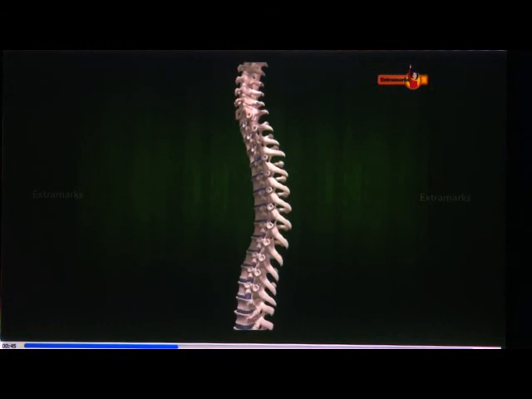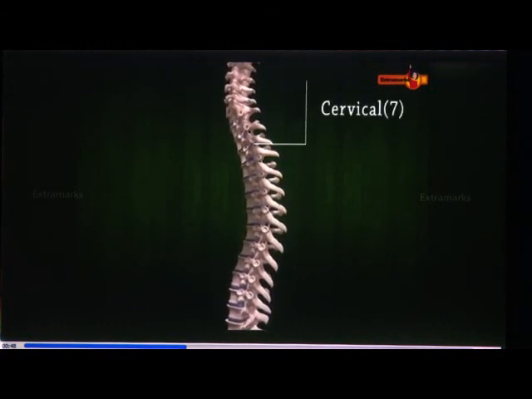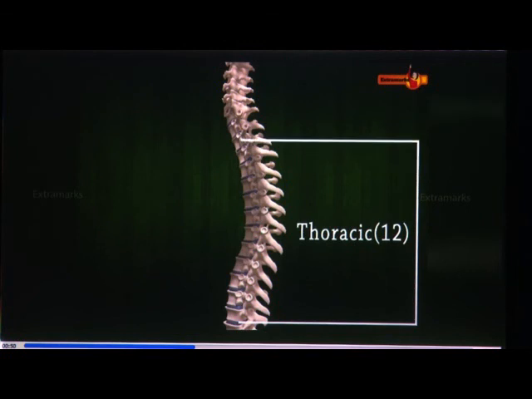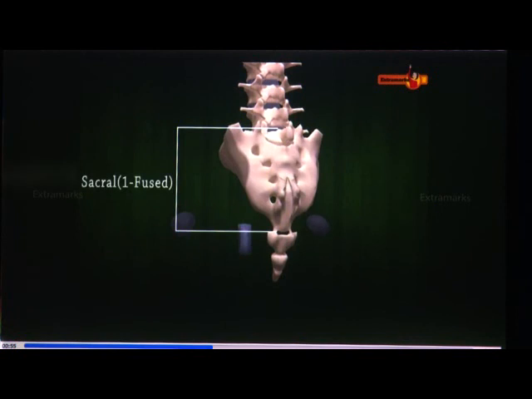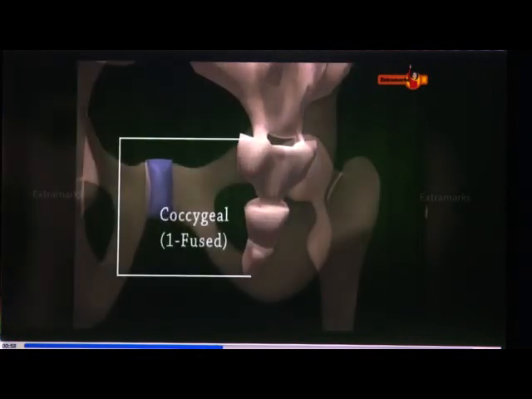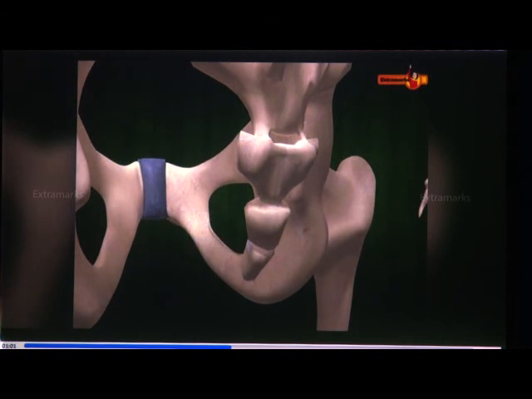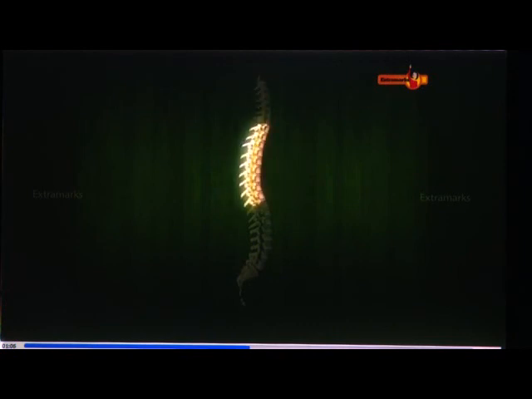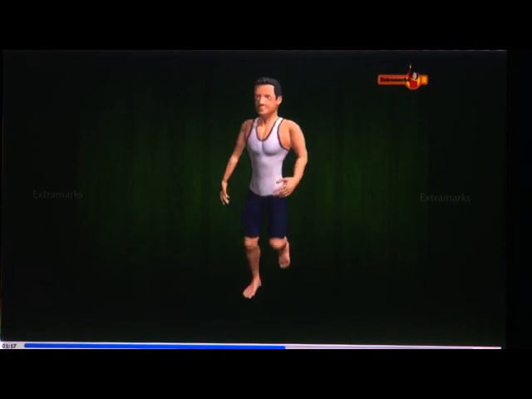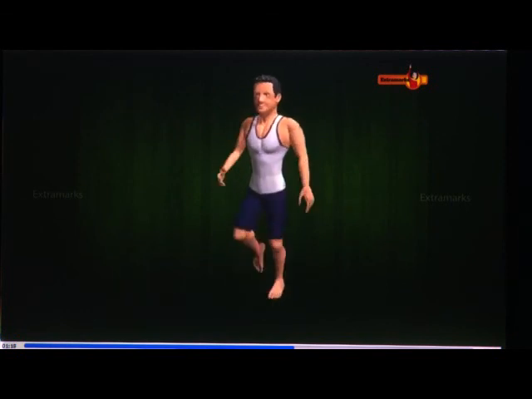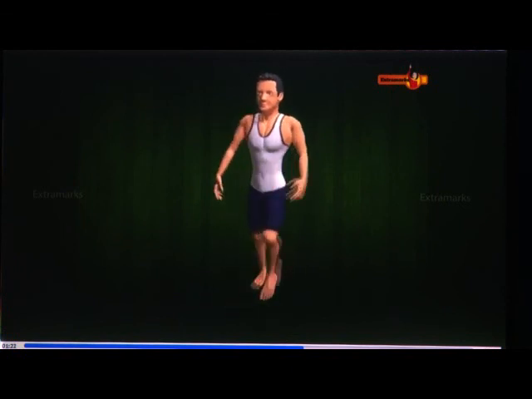The vertebral column is differentiated into cervical 7, thoracic 12, lumbar 5, sacral 1 fused and coccygeal 1 fused regions starting from the skull. Can you notice the formation of 4 curves in the vertebral column? Because of these curves, the center of gravity is near the heels. This helps to maintain balance and makes walking erect on 2 legs much easier.